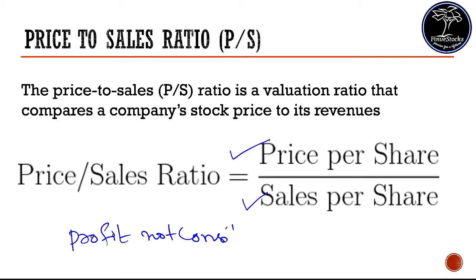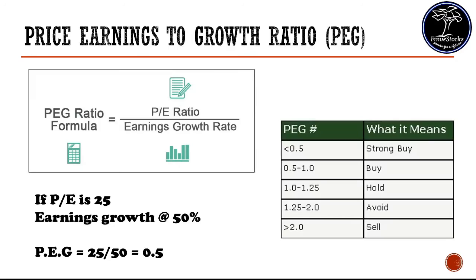The last one is the PEG ratio. The PEG ratio by definition is the PE ratio divided by the earnings growth rate. For example, if the PE ratio of a company is 25 and the earnings grow at the rate of 50%, then the PEG ratio is 25 divided by 50, that is 0.5.